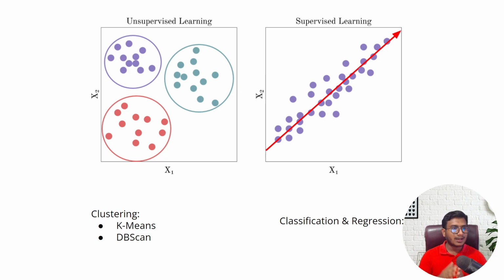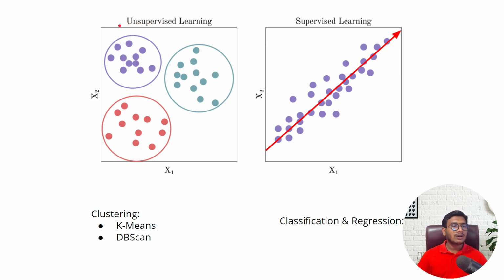Now, if I discuss it a little bit at a low level, like how things are working here, maybe you have heard of something called supervised learning. In supervised learning, we give the X data as well as the Y data, that means input and output. And here we try to find the relationship between our input and output. This is called supervised learning. And whatever discriminative model we're using is called supervised learning.